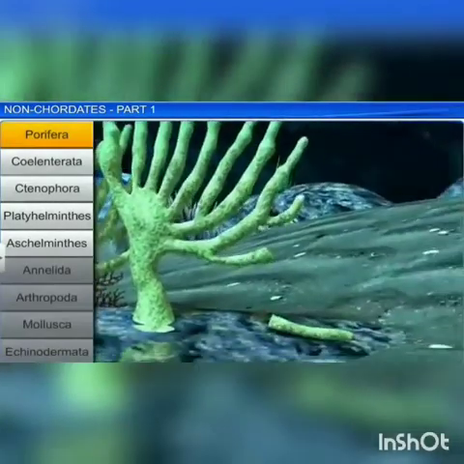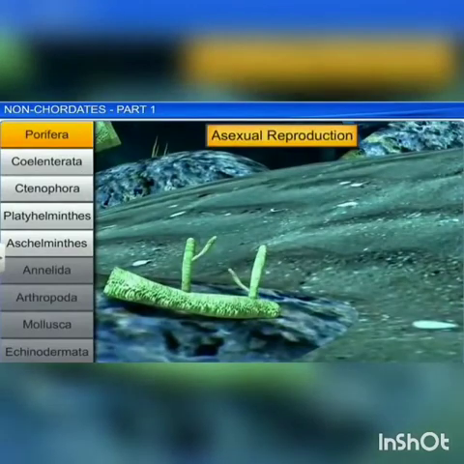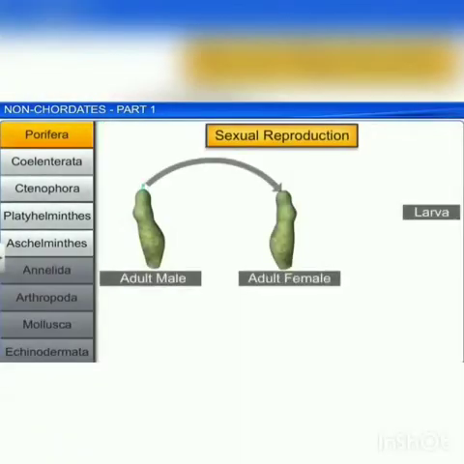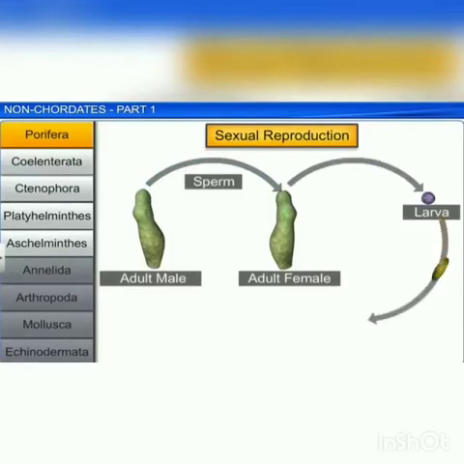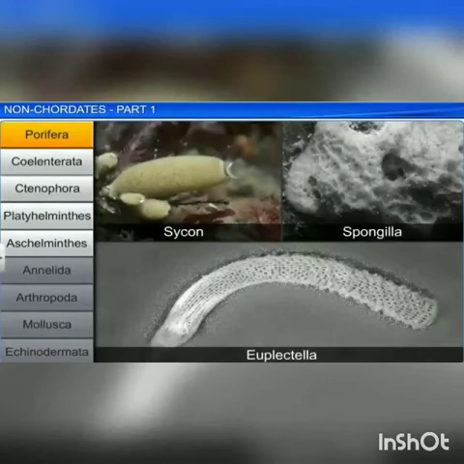Reproduction is by asexual reproduction, by fragmentation or gemmule formation, and sexual reproduction by formation of gametes. The development is indirect with different types of larval stages such as parenchymula and amphiblastula. Examples, Sycon, Spongilla, and Euplectella. These are the examples of phylum Porifera.